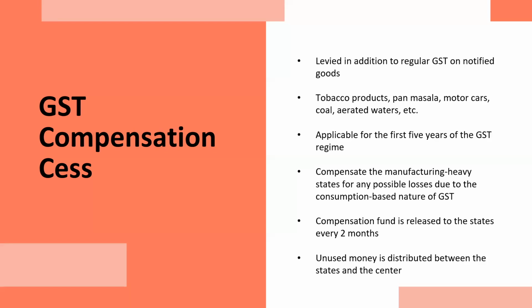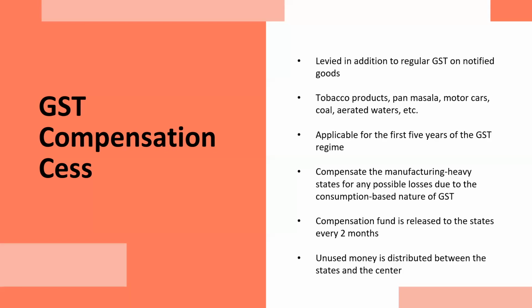If there is any unutilized money remaining after paying it to the states, after compensating to the states, then that fund at the end of the transition period shall be distributed between the states and the center as per any applicable formula, and generally it is distributed in between state and center on equal sharing basis.